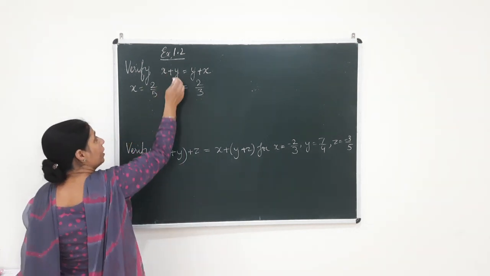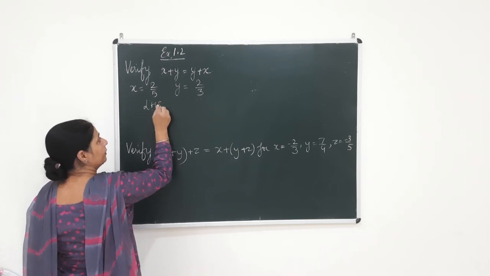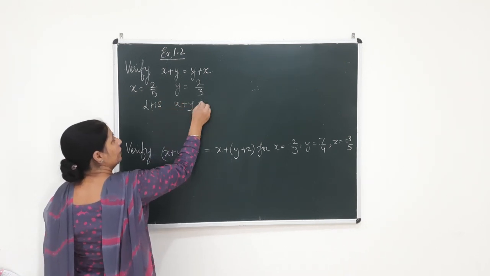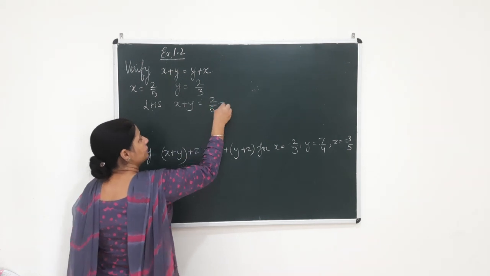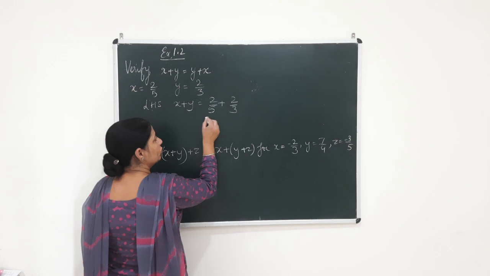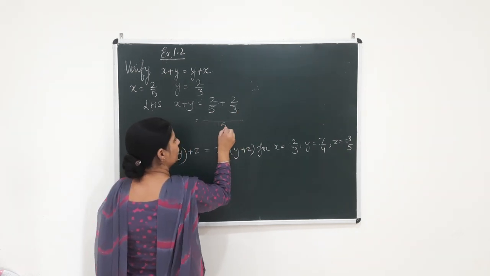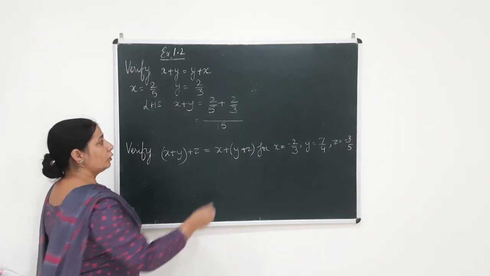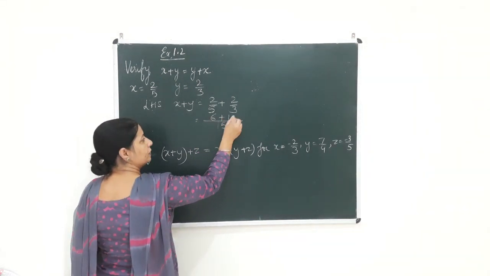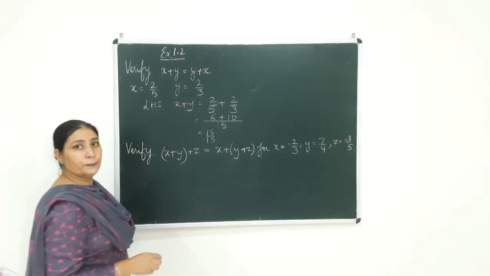So first of all, you have x plus y, the left hand side, which is 2 by 5 plus 2 by 3. Now as you know, we will be taking the LCM of this. The LCM will be 3 5s are 15. So what do you have? 3 2s are 6, 5 2s are 10. So the answer to this becomes 16 by 15.